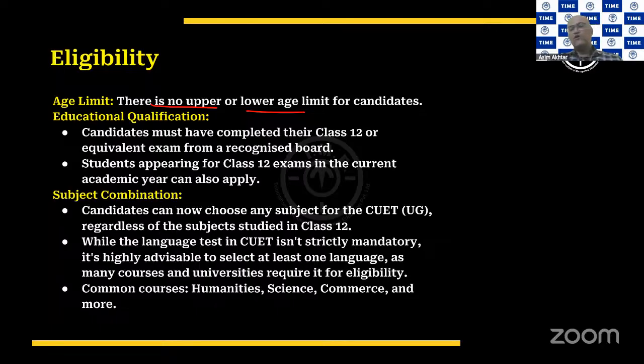Interestingly, there is no minimum percentage that is required in order to become eligible for this entrance exam. It is just that you should have either finished your 12th standard or you should be pursuing your 12th standard in order to appear for this exam. And remember the subject combinations that you need to choose: a candidate will be able to choose any subject for the CUET UG, regardless of the subjects studied in class 12.